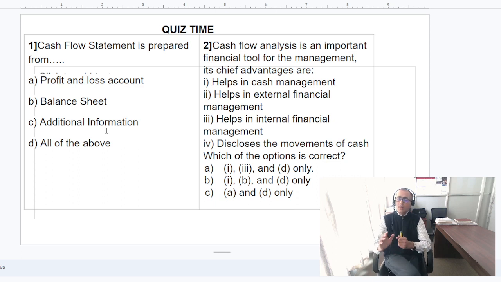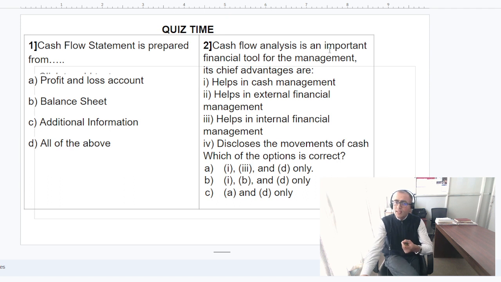Now let's move to some questions that will clarify your concept about the cash flow statement. Basically, cash flow statement is prepared based on which statement, like your profit and loss account, which is also known as your income statement, balance sheet and additional information. When we prepare cash flow statement, normally हामी के गर्नुपर्छ भने profit and loss account, balance sheet र additional information यो तीनटै दिइराछ भने हामीले तीनटैलाई के गर्नुपर्छ, we have to take into account. That is why D is the right option friend.